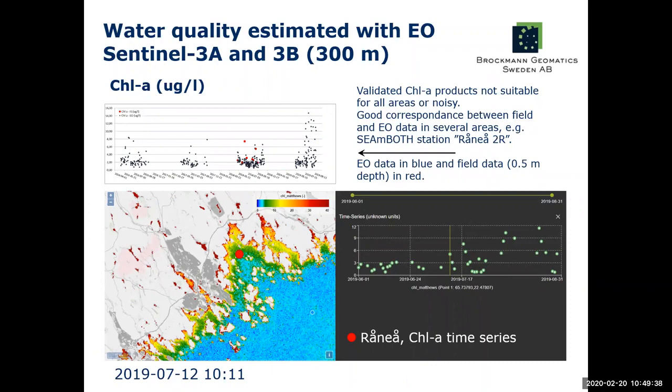So here that's a station in the Roneo area, and that's the time series, the full Sentinel mission data from early 2016 to end 2019. You see that the satellite data gives you much more detailed information. These again are the measured data points, which are quite few in comparison to the satellite data. So this is from one single station. Here's a shorter time series, and you see how the chlorophyll changes.